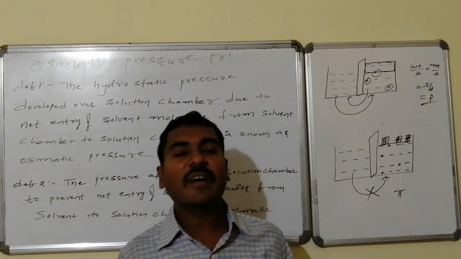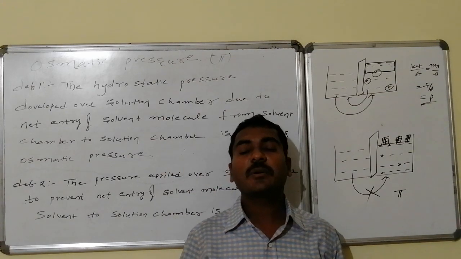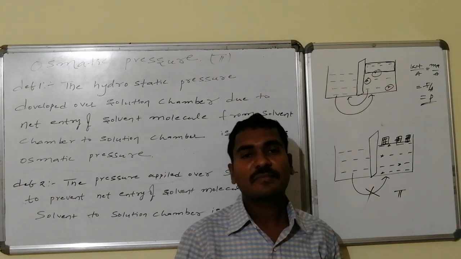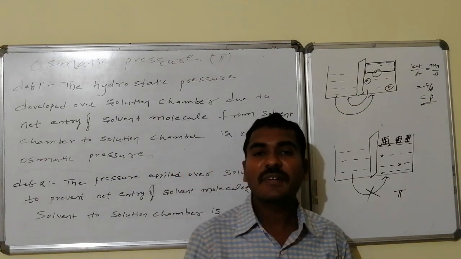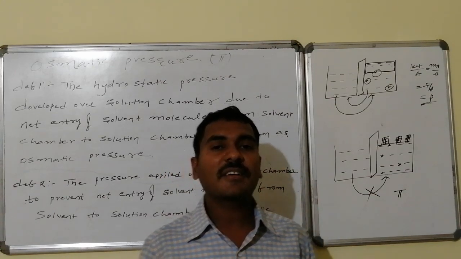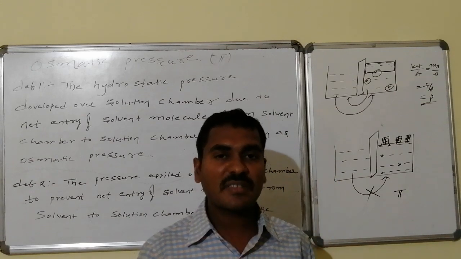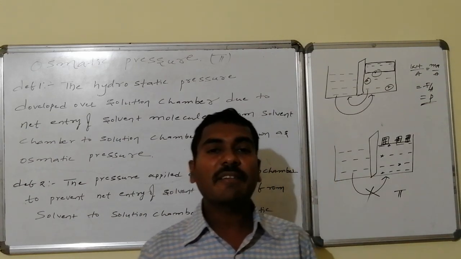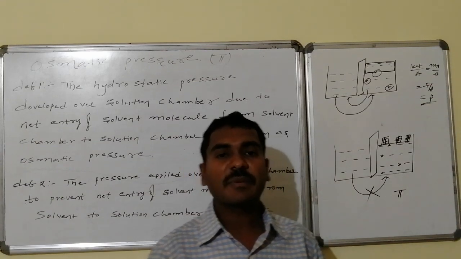Thus we can define it as the extra amount of water deposited over the solution due to osmosis through the semi-permeable membrane, in which net entry of solvent molecules moves from lower concentration to higher concentration. The developed hydrostatic pressure is known as osmotic pressure.